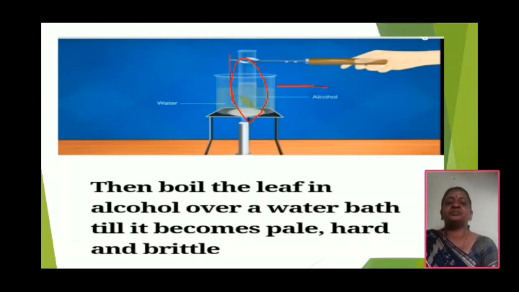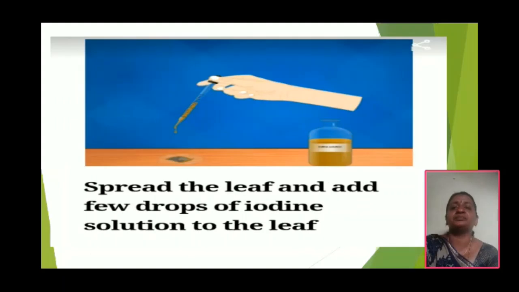What is that? Why do we need to remove chlorophyll? Try to answer by yourself. In the presence of green color it is not possible to identify the starch, so we remove the chlorophyll. Okay, and next, take a petri dish.